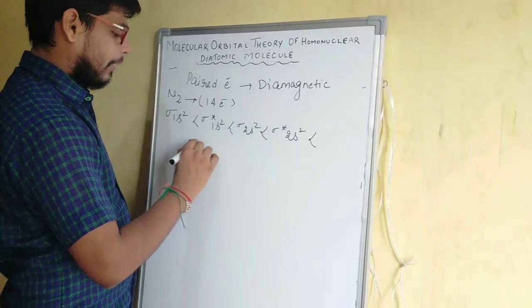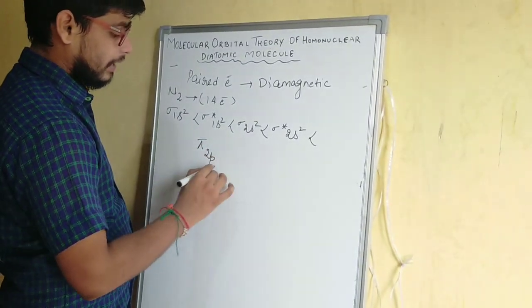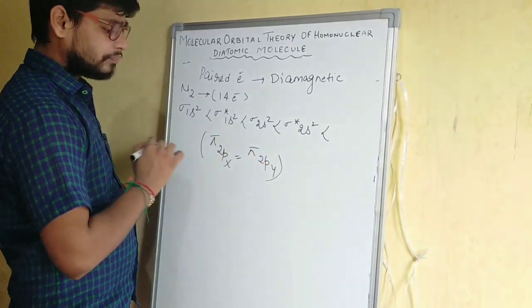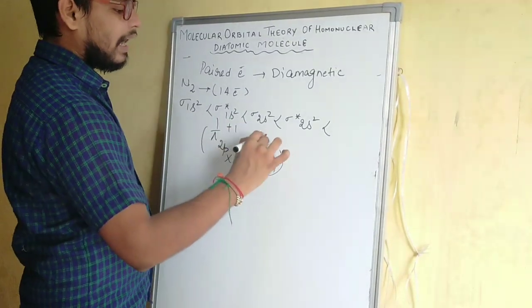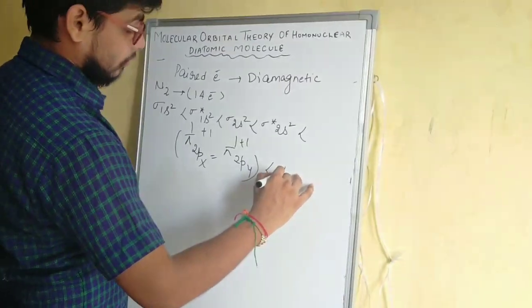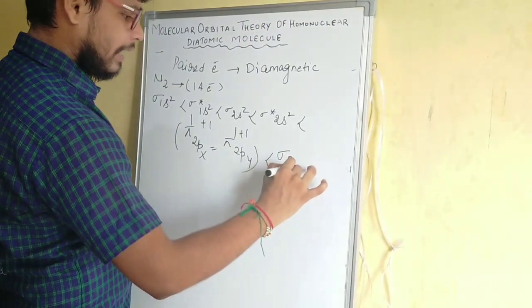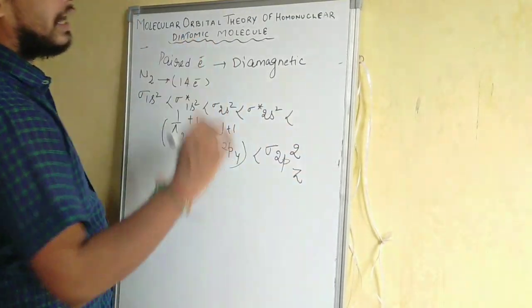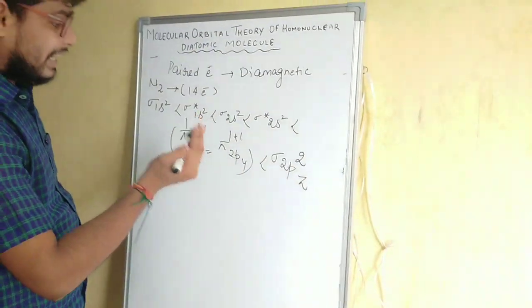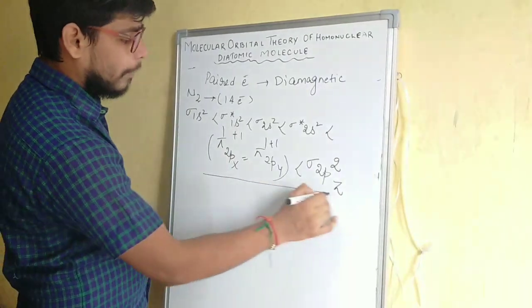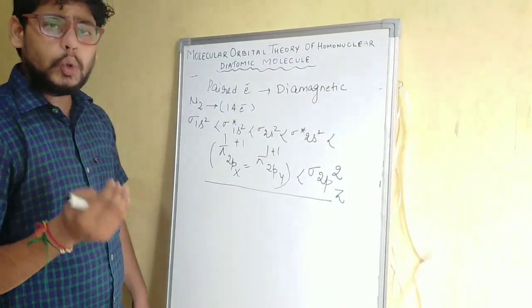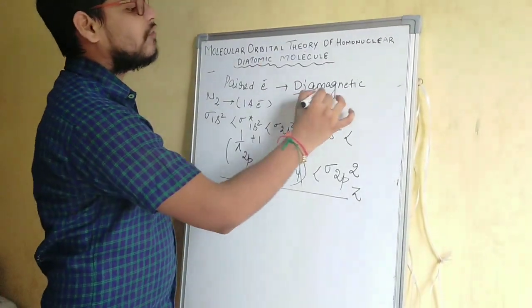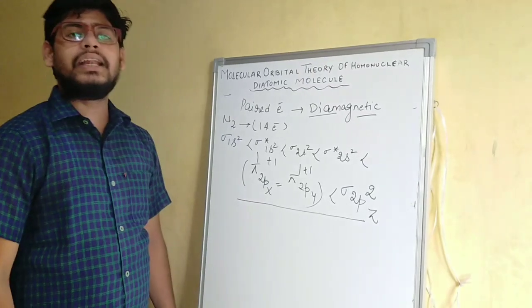Then we will fill the pi orbitals, that is pi 2px is equal to pi 2py, and after that we will fill the sigma 2pz orbital, and there will be 2 electrons in this. So here we can see that all the orbitals have 2 electrons, that is, they are paired, which means the species will be diamagnetic in nature.